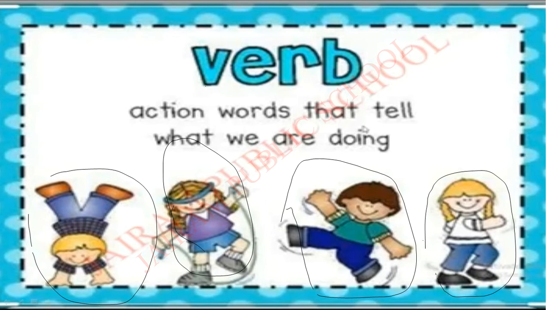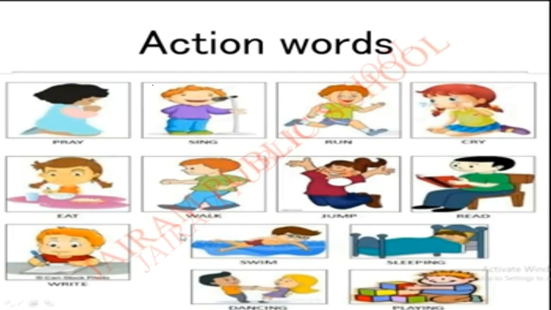V-E-R-B, verb. Spelling for verb is V-E-R-B, verb. Okay, children? See, there are some more examples of verbs. So, pray. Pray is an action word. Sing. Singing is an action word. Run. Run is an action word. And then cry. What is she doing? She is crying. Crying is also an action word. She is crying, no. So that is the action she is doing. Next, eating. What action is she doing? Eating.